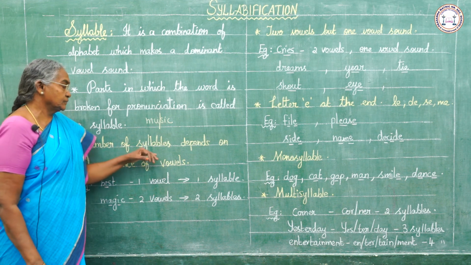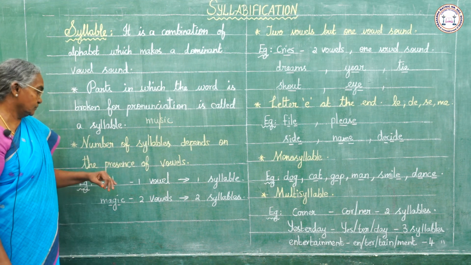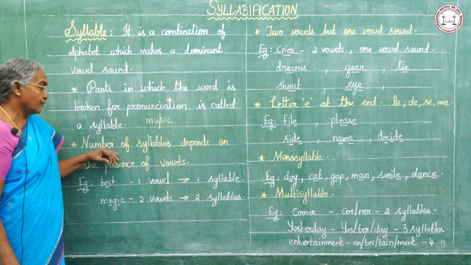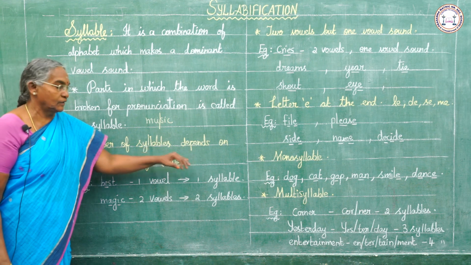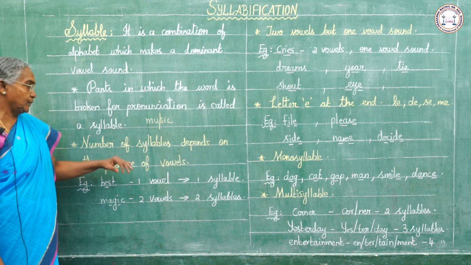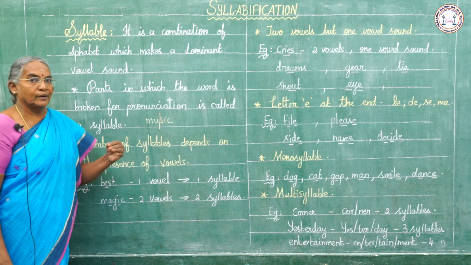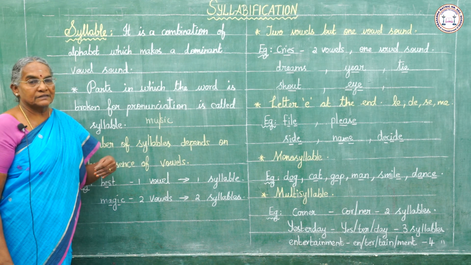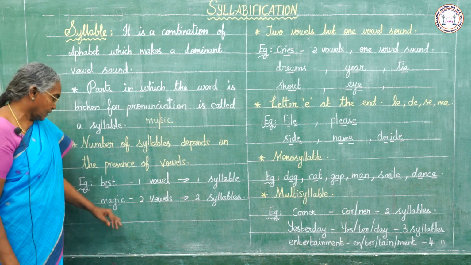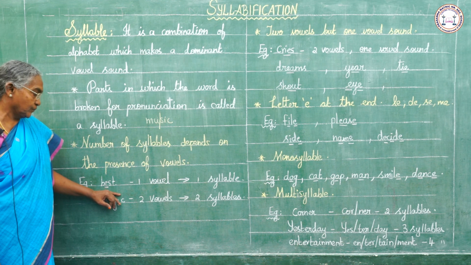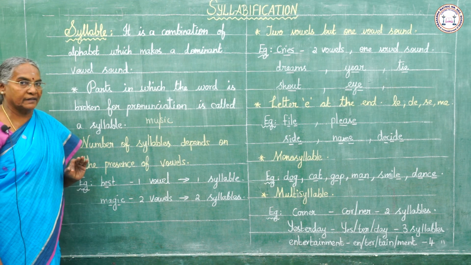Now we shall see how we can find out the syllables. The number of syllables depends on the presence of vowels. We can count the number of syllables by the presence of vowels in the word. For example, see the word bed. Here, how many vowels are there?